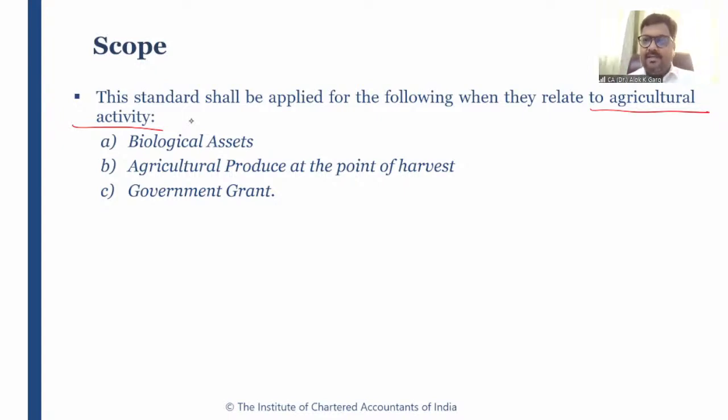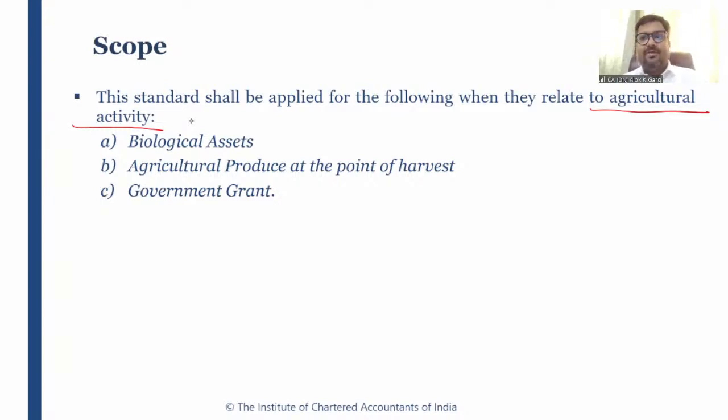You have seen the marriages, that groom comes on a horse or mare, right? So if the event management company has purchased some horse or mare for the purpose of renting them out for marriages, is it an agricultural activity if the horse or mare is taking a groom to the marriage venue?